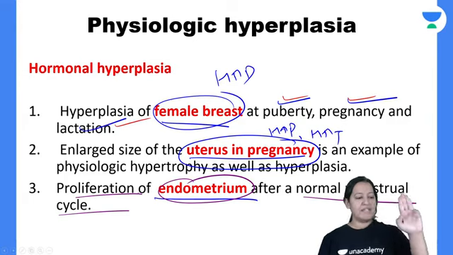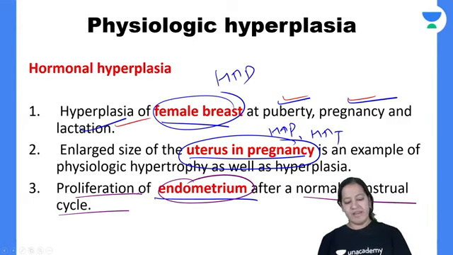That is the thing. Give me three examples. Everyone give me a thumbs up and learn the three examples. If you have any doubt in this, please ask it. So what are the three examples? Female breast, uterus in pregnancy, and endometrium. These are the three examples.